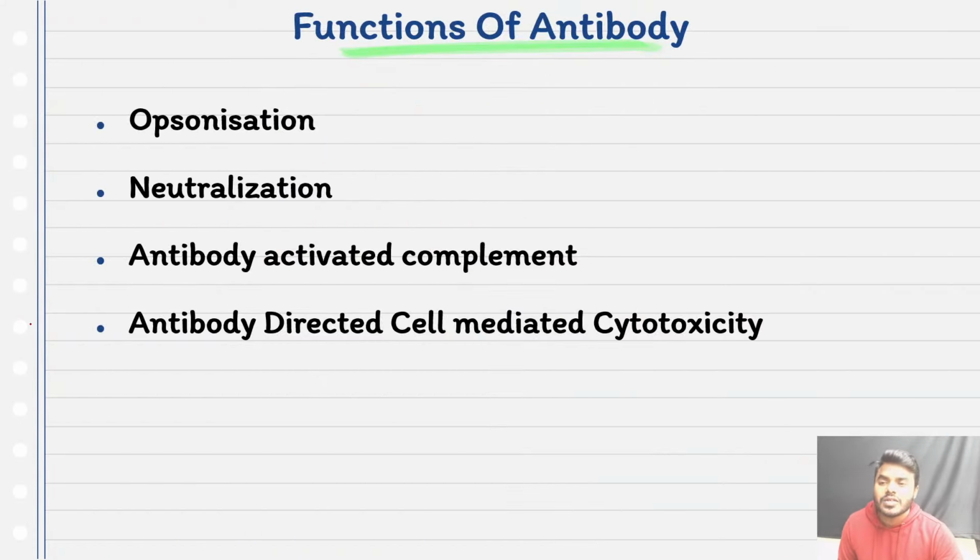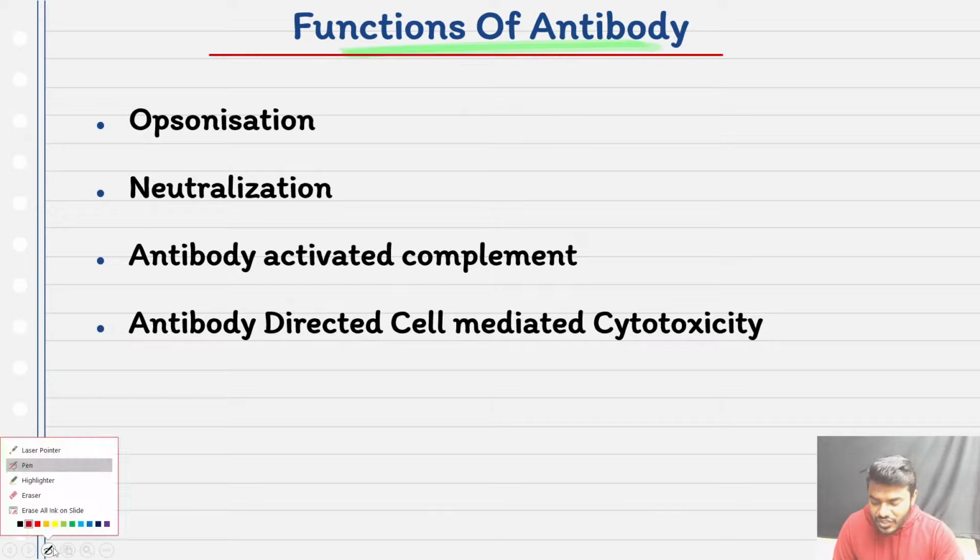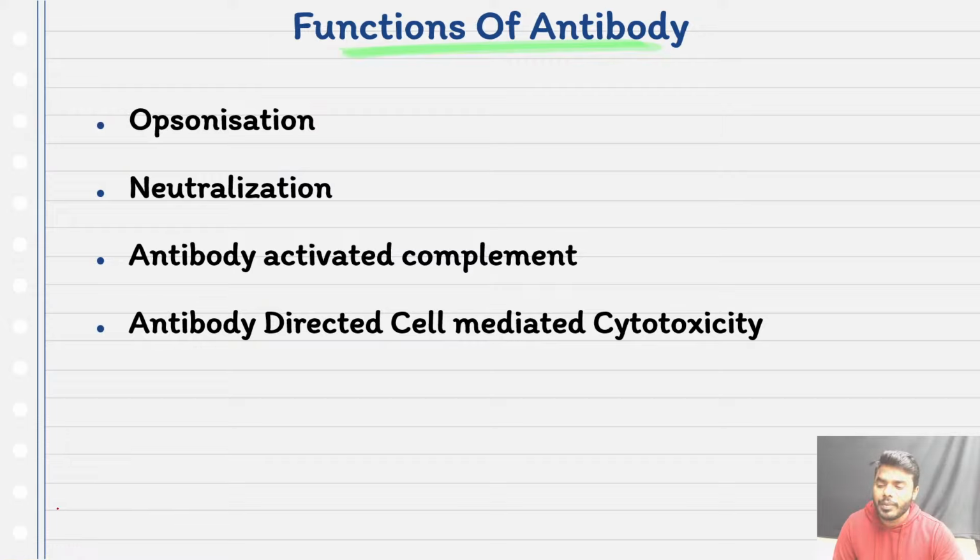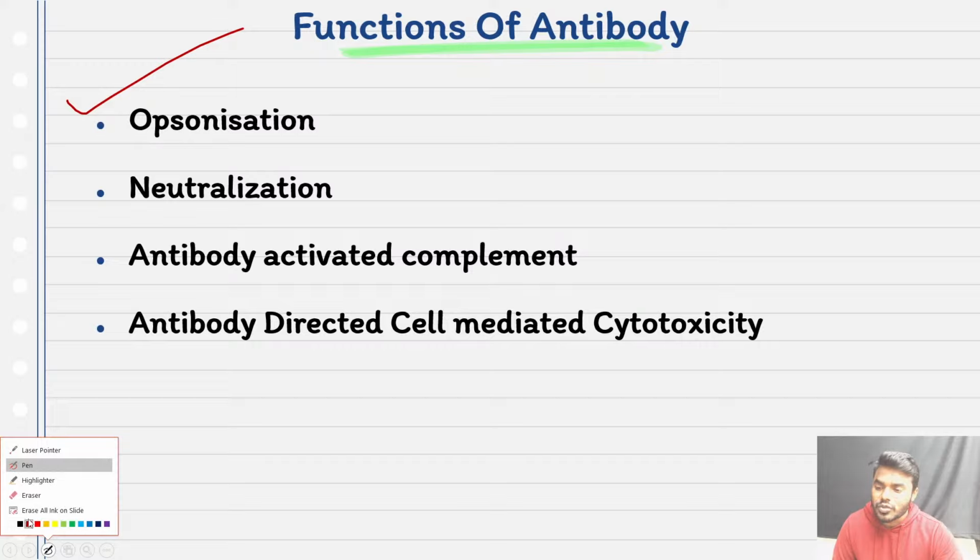So friends, so far we have read what is an immunogen, what is an antigen and the differences. We read all the types of receptors, the structure of the antibody, and we also understood the enzymatic cleavage of the antibody. Now we have to majorly concentrate on the functions of the antibody. We will discuss these functions of the antibody in tomorrow's class.